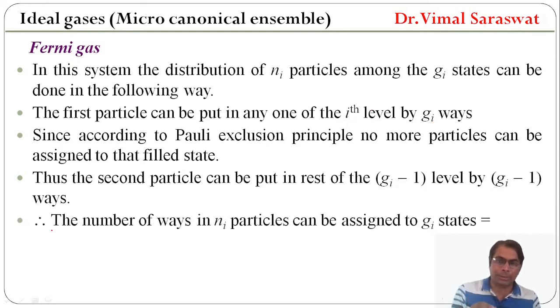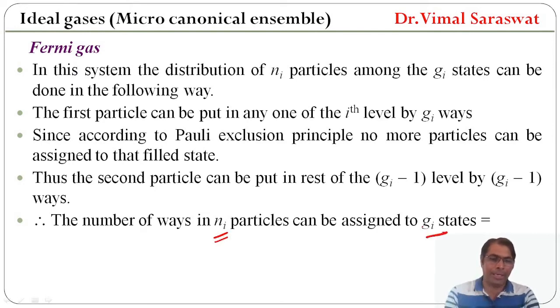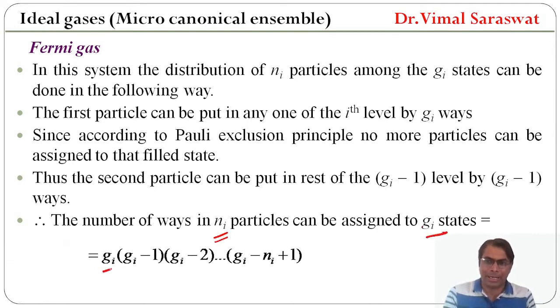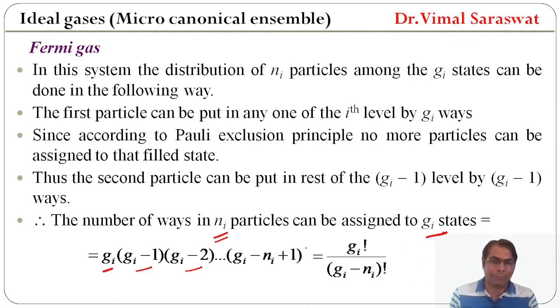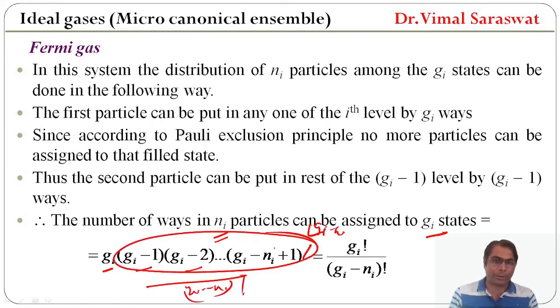Therefore, the number of ways in which N_i particles can be assigned to g_i states will be equal to g_i into g_i minus 1, g_i minus 2, up to g_i minus N_i plus 1. If we multiply it by factorial (g_i minus N_i) and again divide by factorial (g_i minus N_i), then this will be factorial g_i.